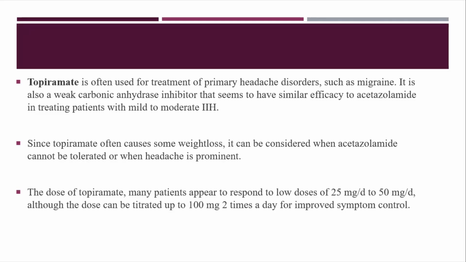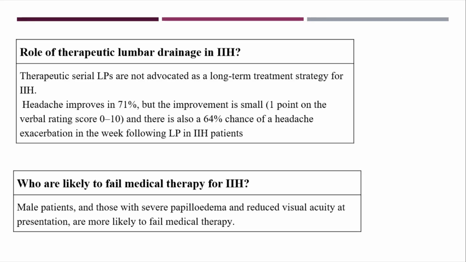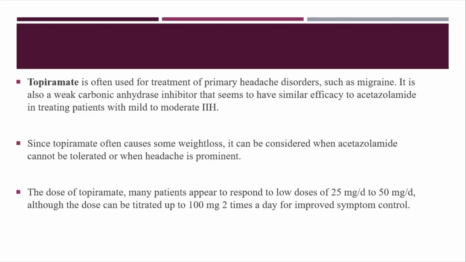Also, in patients with IH who have persistent headache, sometimes migraine can be a coexisting feature, so you have to be very, very cautious. In those patients, topiramate will be a very good choice. And in obese people, it also has other advantages like weight loss.